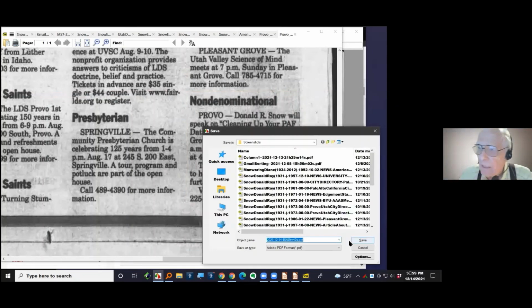Okay, there's a click. It's saved. Now I'm going to name this with my naming system. This is an article about me, Snow Donald Ray, born in 1931. Now, this is a newspaper, 2002. I forgot what the date was. I'll have to look that up. So right now I'll put XX-XX.